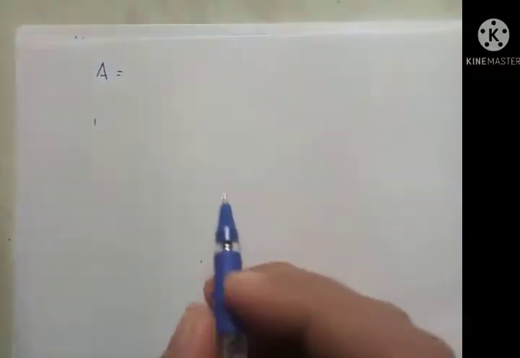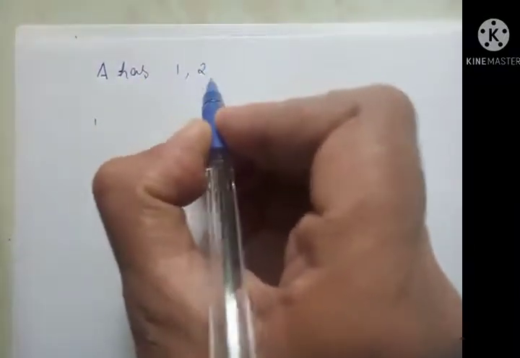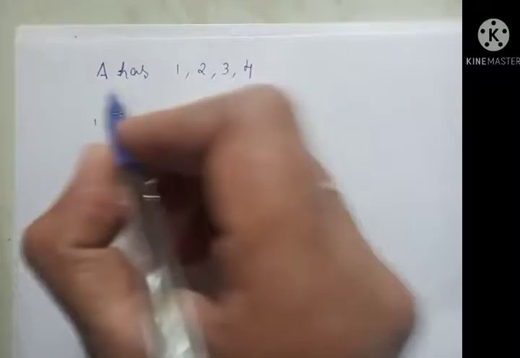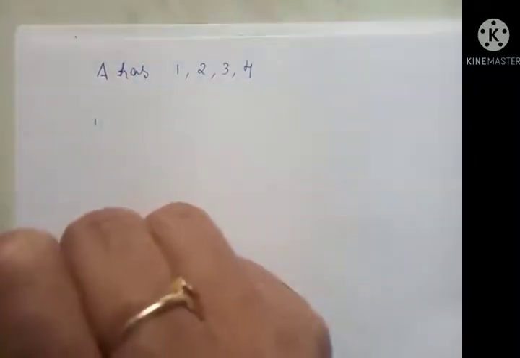I'll take one example here. I'll write one set A is equal to, this set A has the elements. So these are 1, 2, 3, 4. This set A has these 4 elements.